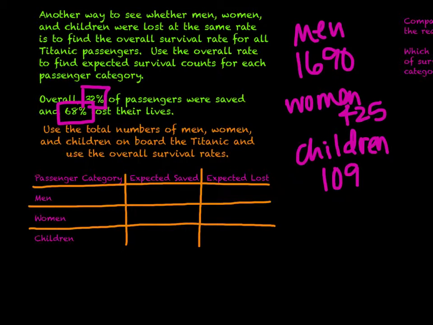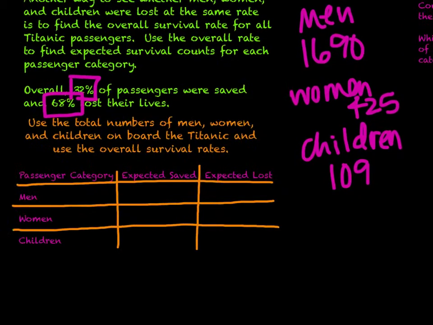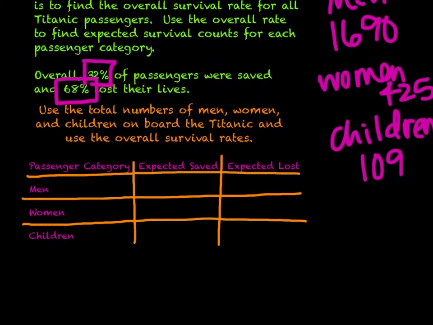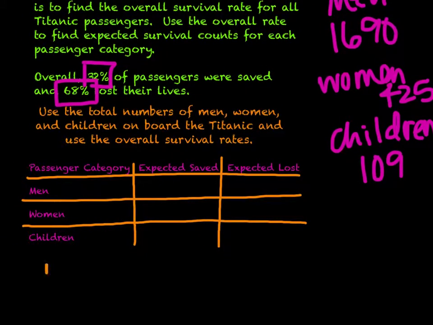So if we take those numbers, we are going to take 1690 for men and multiply it by 0.32 or 32%. And then we'd be able to say, that's the number of male passengers that are saved. So 1690 times 0.32, we get 540.8. We can continue this for all the other people too.